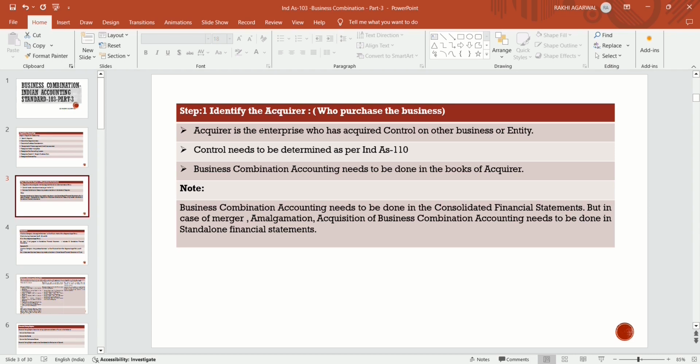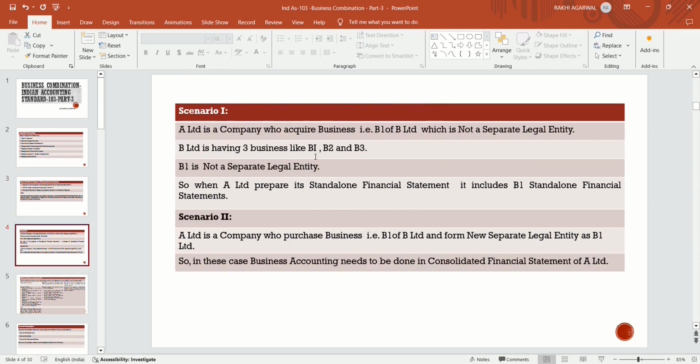Then in that case, adjustment is required in the consolidated financial statements. Two separate accountings are to be done, in the standalone and also in the consolidated financial statement. And if there is no existence of another entity, then only the standalone financial statement is to be prepared. So these are the concepts which we had discussed in the previous discussion also. Now we will take some scenarios, some examples, in order to clarify our discussion.